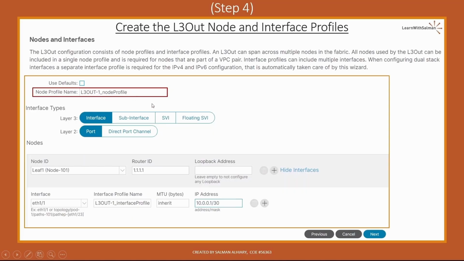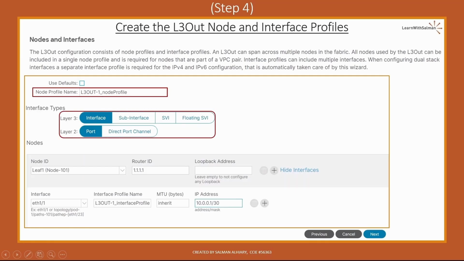This applies to the interface profile as well here. This is the default interface profile name. If you check this one, you will not see the fields here to provide the names, okay? It will use the default naming convention, okay? Also, please note that we cannot create more than one node profile from this wizard. To do that, we have to go back again to the node profiles after creating the L3Out and create a new node profile from there. So from this wizard, you can create only one node profile, as you can see here, okay?